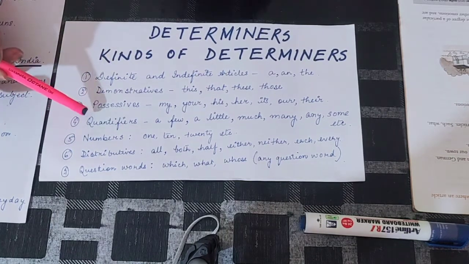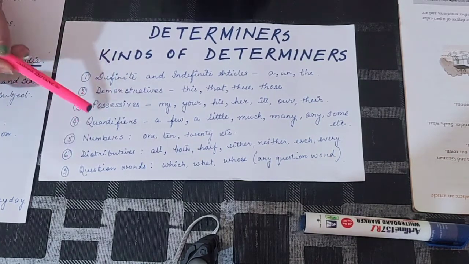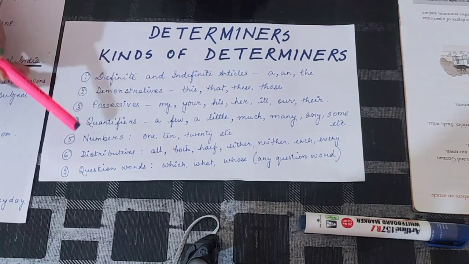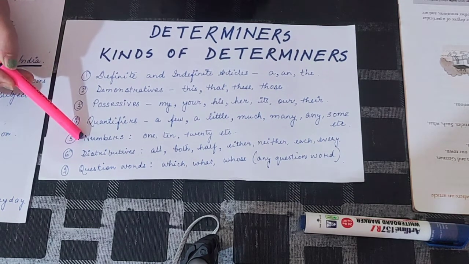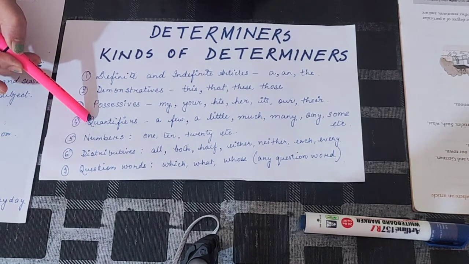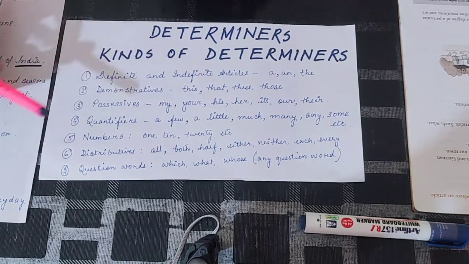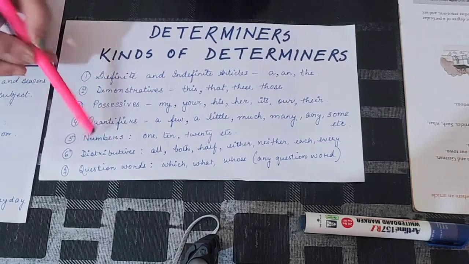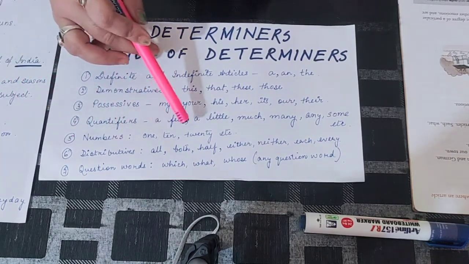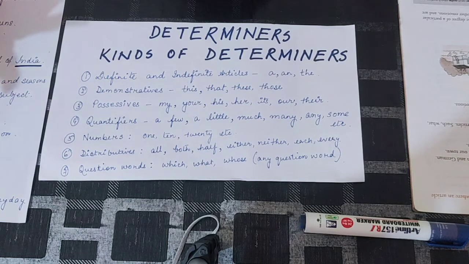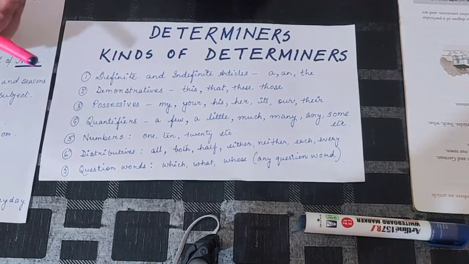What is the difference between quantifiers and numbers? Quantifiers tell you the quantity and numbers tell you number. Quantifiers will tell you how much and numbers will tell you how many. I'll go into details later. For numbers I gave examples 1, 10, 20, etc. Whatever numbers you get, all those are numbers as determiners.